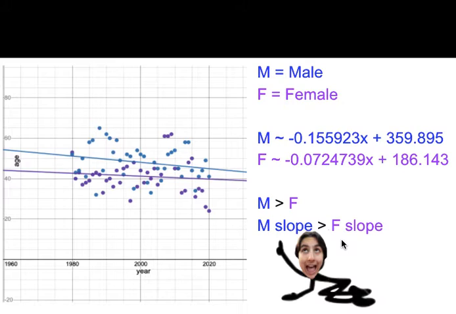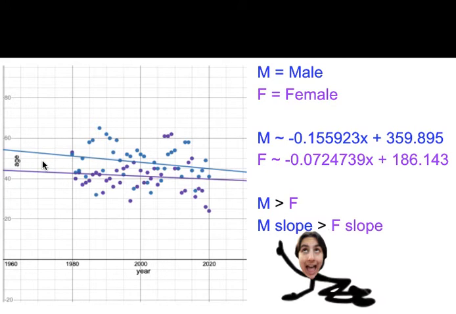The next thing we will look at is a linear model. Every blue dot is a male winner. The blue dot lines up with the year it was won on the x-axis, and on the y-axis the age of the winner. For example, this blue dot here was won in 1980 and had an age of around 57, or 56, sorry, 54. The same applies with the purple, but for female winners.